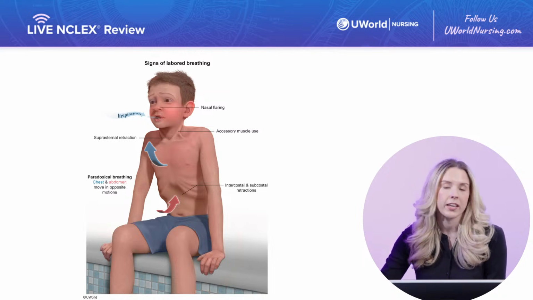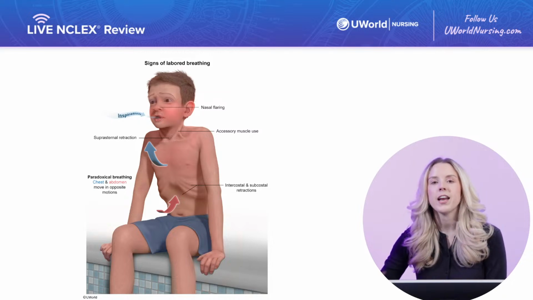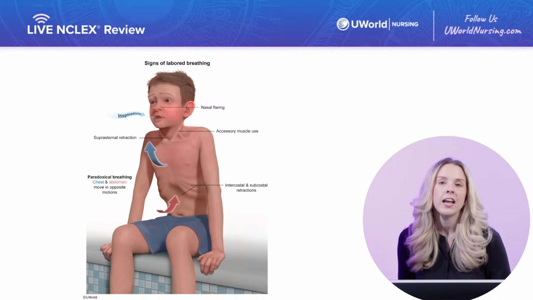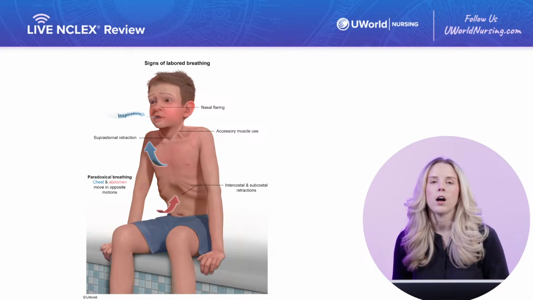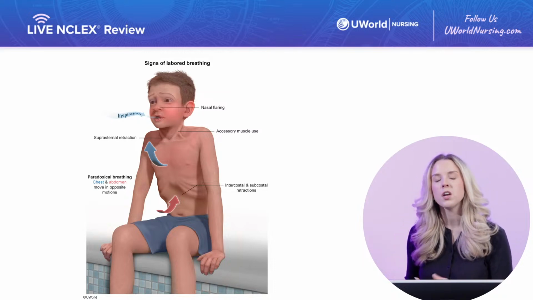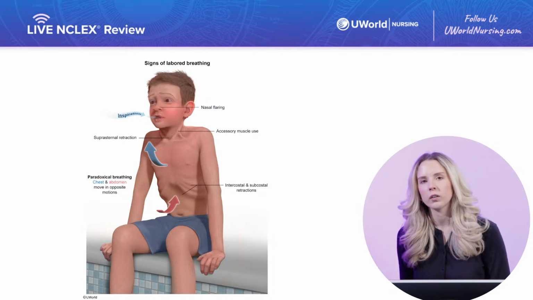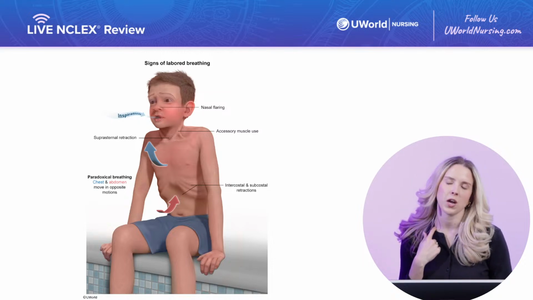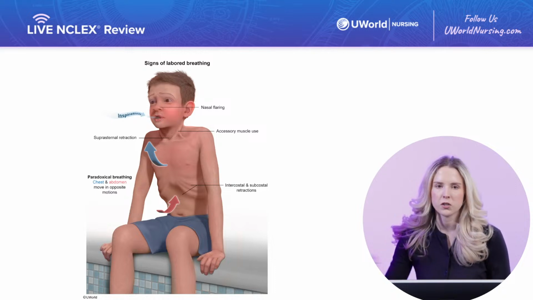You may hear sounds like grunting, especially in our young clients and our infant clients, and you're going to note retractions. Retractions are a big sign of respiratory distress in our pediatric clients. You can see them around the ribs, around the neck. Retractions in the ribs would be called intercostal retractions. Below the ribs, right at the top of the abdomen where that rib cage ends, are called subcostal retractions. And then in our neck, we can have those suprasternal retractions. And this is something you're really going to see in pediatric clients in respiratory distress.